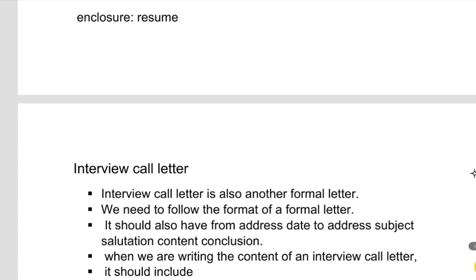Now after receiving the covering letter, the company may send a letter to the applicant. That should also be in formal letter format. So how to frame an interview call letter, that is also something we need to know. Then for the interview call letter, what are the things to be remembered? An interview call letter is also another formal letter. We need to follow the format of a formal letter.